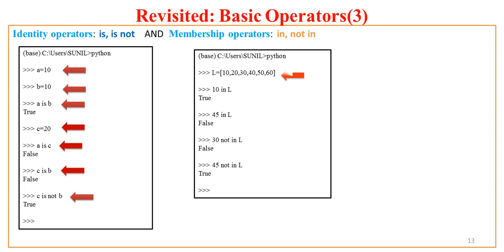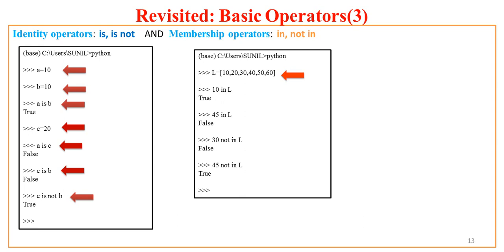Now we'll try a few more examples, that is membership operators. Now I have a list. A list is defined in square brackets. We will learn list as a data type in a separate lecture.